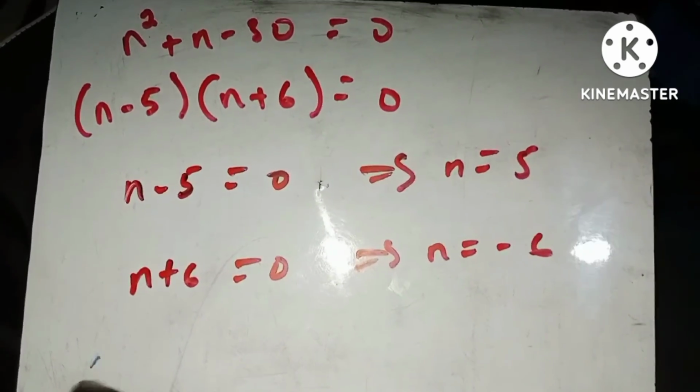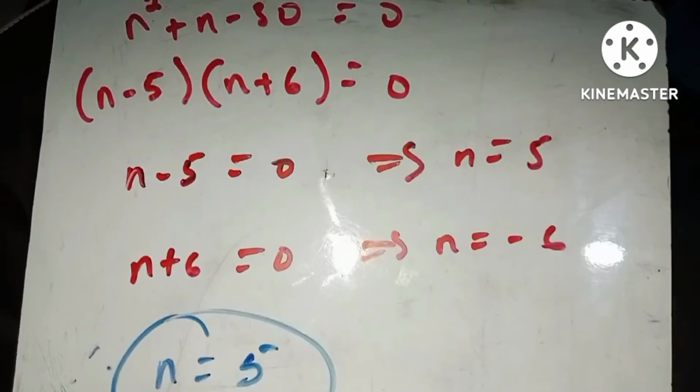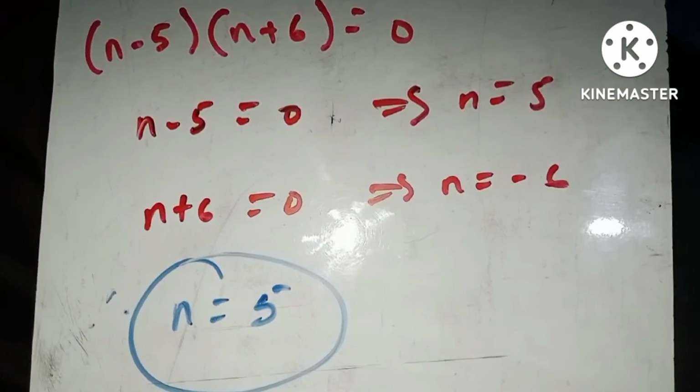So finally, we have that the value of n here is equal to 5. This is exactly the value of n that the question is demanding from us to find.